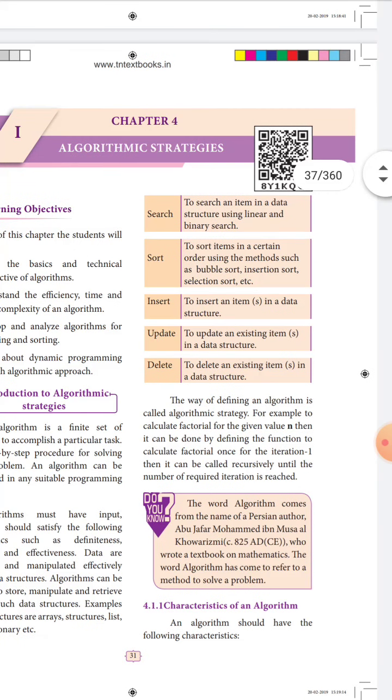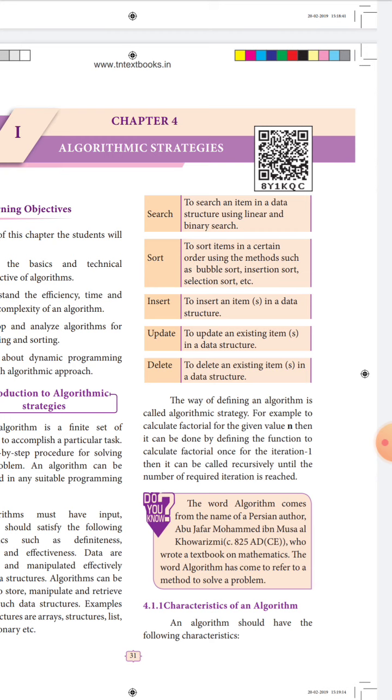And insert, this is the data structure operation. So insert some item in the table. And update, it is an existing item we are updating in the data structure. And delete, so an existing item will already be there in the row and column. You have to be able to delete it. So this time we are using the data structure format for the delete.